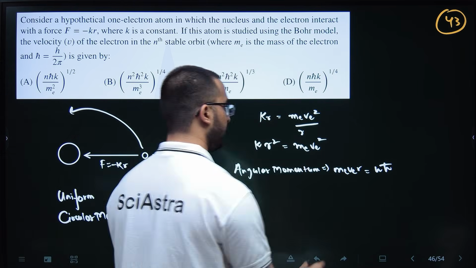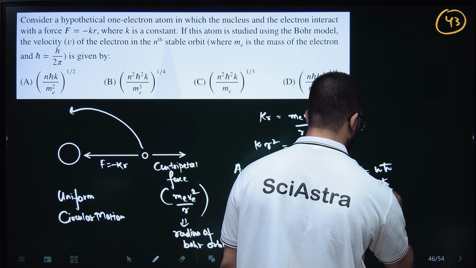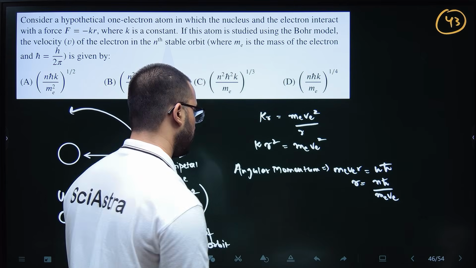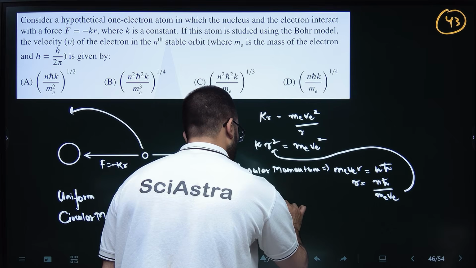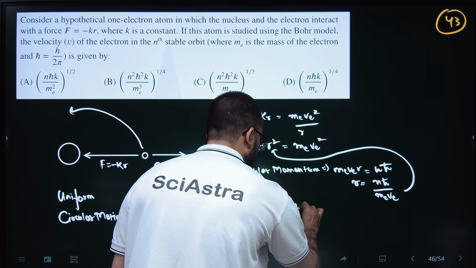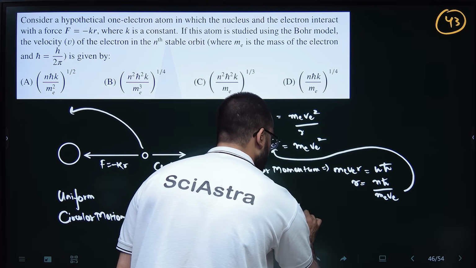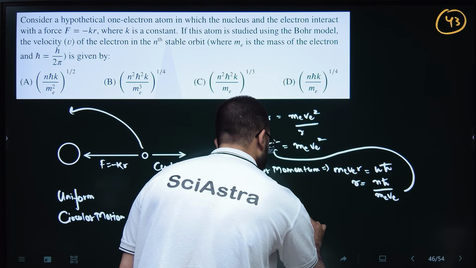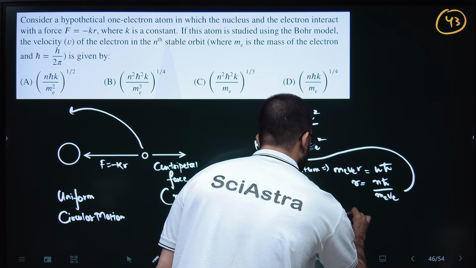So from here r is n h-cut by m_e v_e. We put this r value here, so k times n h-cut by m_e v_e, squared, equals m_e v_e squared.